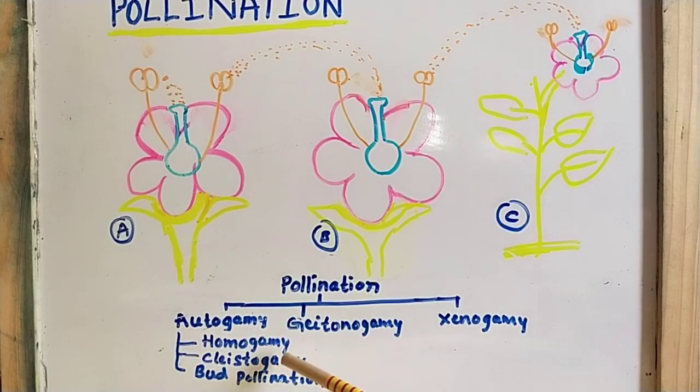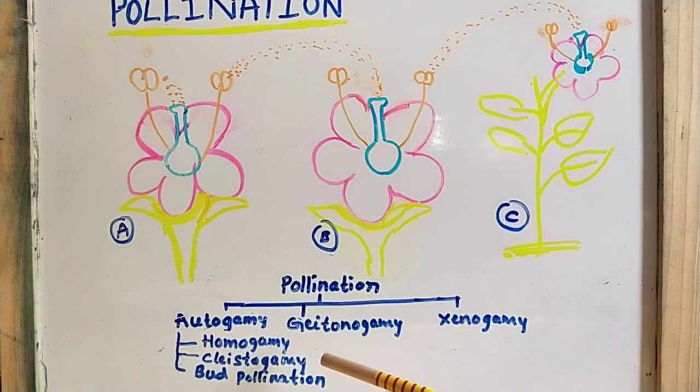In the cleistogamous type of pollination, there is no blooming of the flower. And the important thing you have to remember here is that both the reproductive structures are present close to each other. Okay, and pollination which takes place in the bud condition is known as bud pollination. So these are the 3 different types of pollination which are present in autogamy.